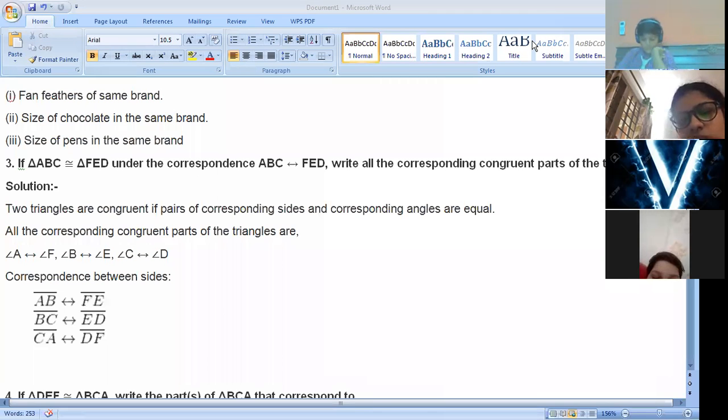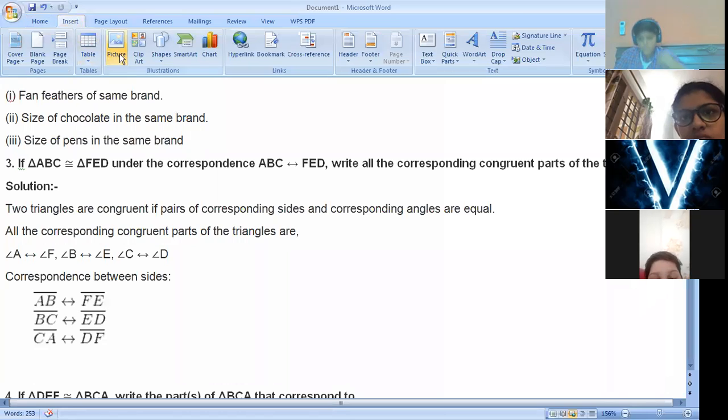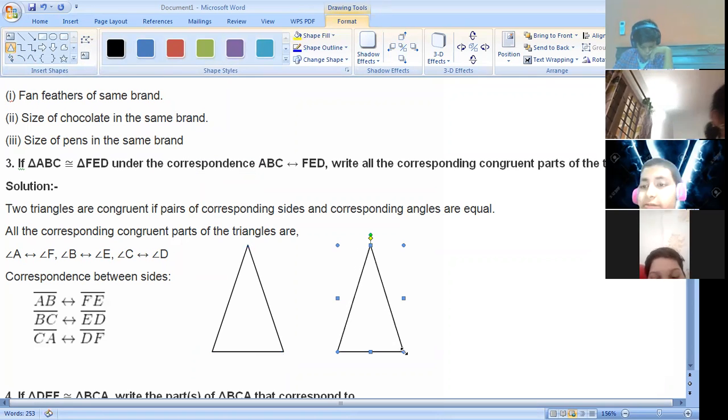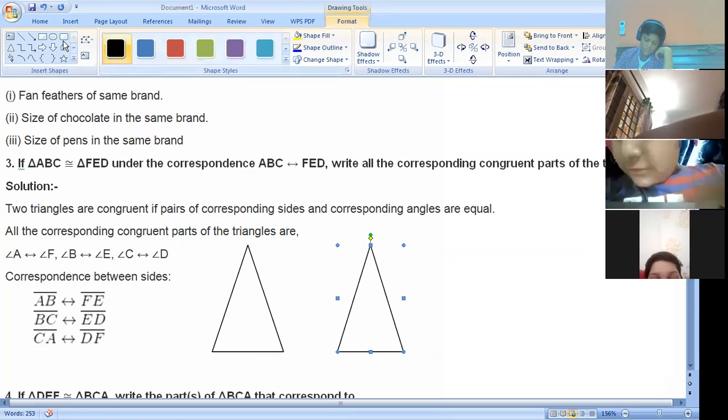Two triangles are corresponding if all the sides and angles are equal. So if there is a triangle ABC and a triangle FED, see, I'm making it. This is triangle ABC, okay? And this is triangle FED.